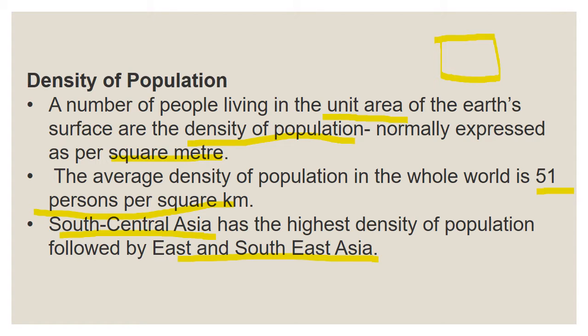South Central Asia has the highest density of population, followed by East and Southeast Asia. So which place has the highest density of population? South Central Asia. Okay children, so what is density of population? That means in a unit area, the number of people living in that unit area. So this is called density of population.